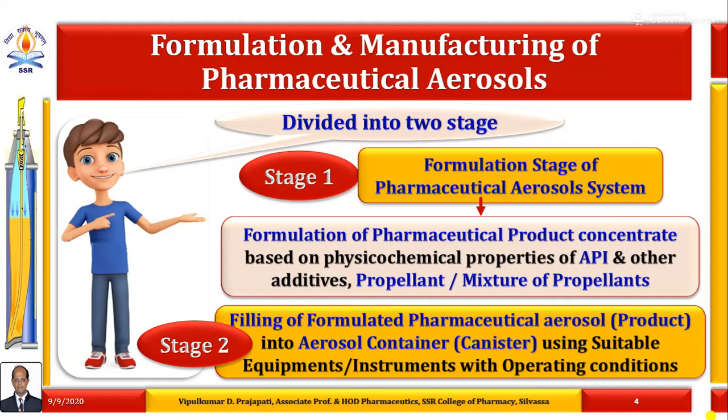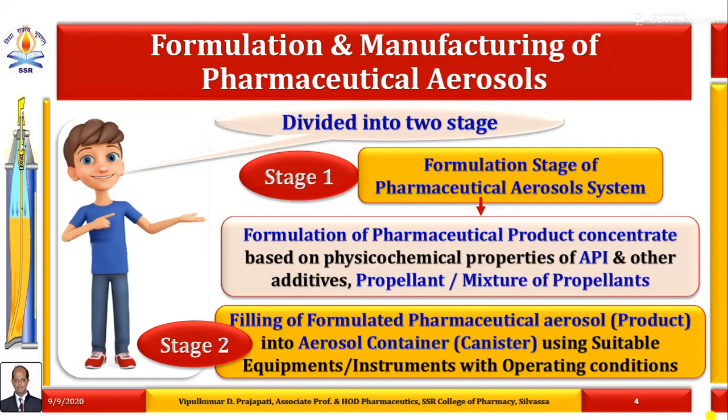Once the propellant is added and the product is sealed into a suitable aerosol container with a specific valve, if proper testing is not carried out before this, the complete system may be rejected due to some hazardous problem during filling and sealing.